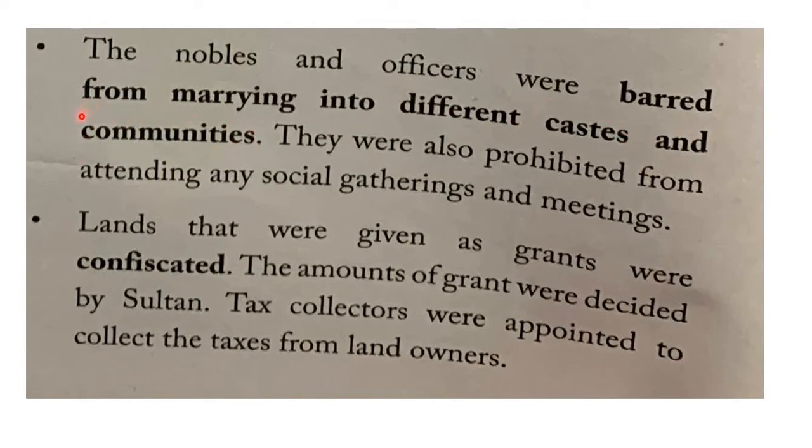Even though they were from the Islamic community, suppose even in Islam there are Shias and Sunnis and many people. And if you take different religions, we had different people in India during those days. So Alauddin Khilji kept a ban on these nobles and ministers marrying outside communities.